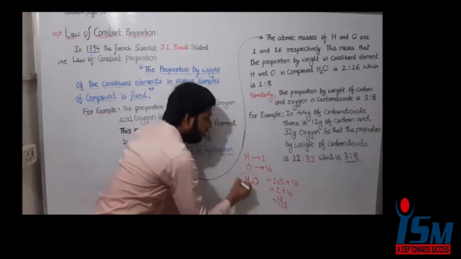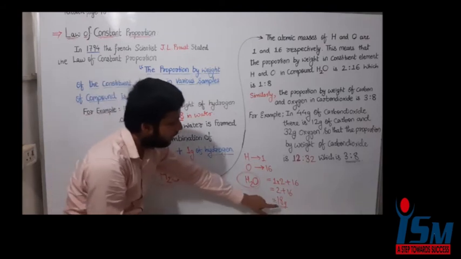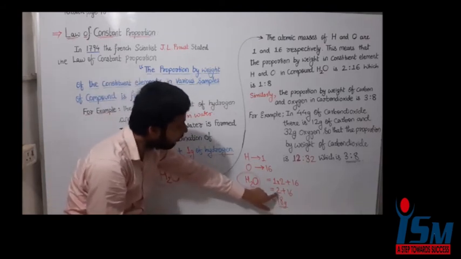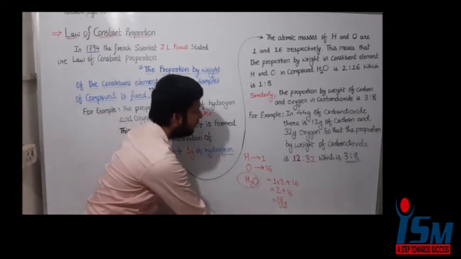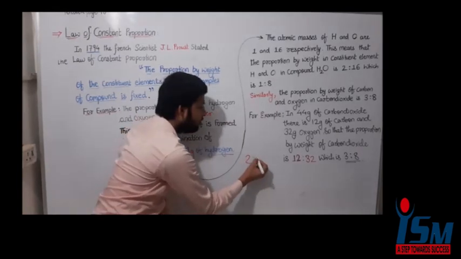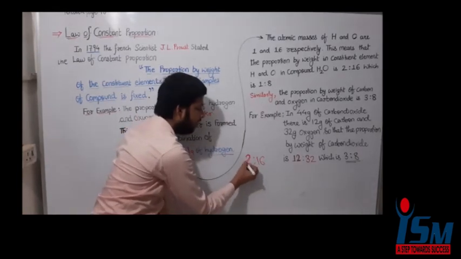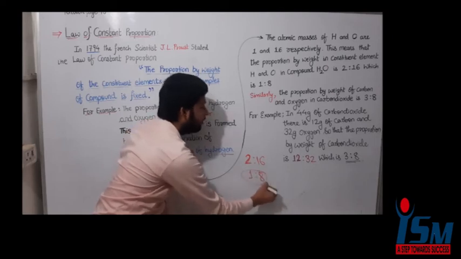To form 18 gram of H2O, we have to take 2 gram of hydrogen and 16 gram of oxygen. The ratio is 2:16. If we divide by 2, what do we get? 1 by 8. Therefore, the proportion is 1 by 8.